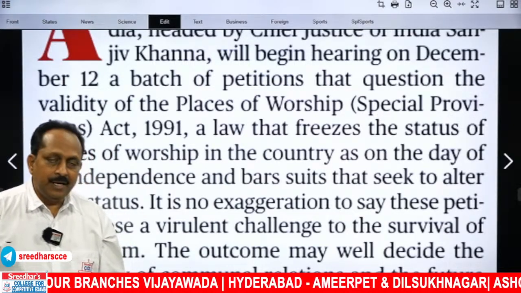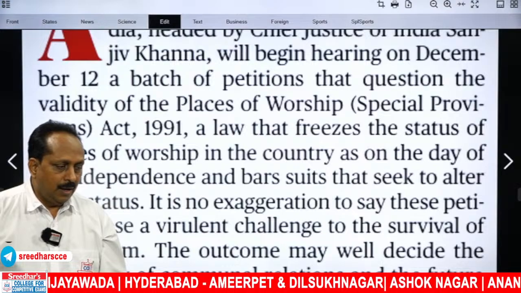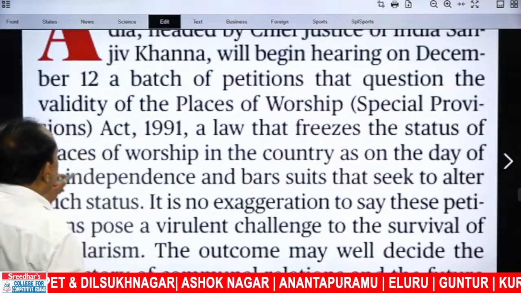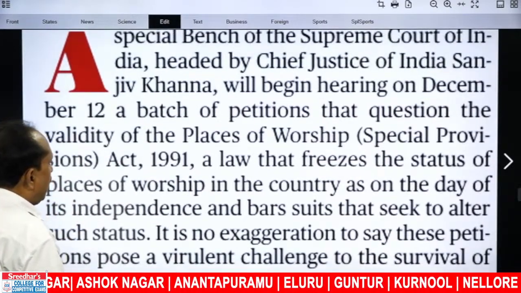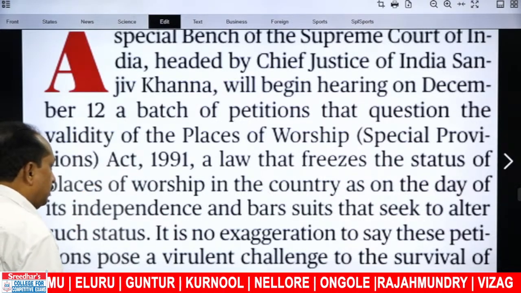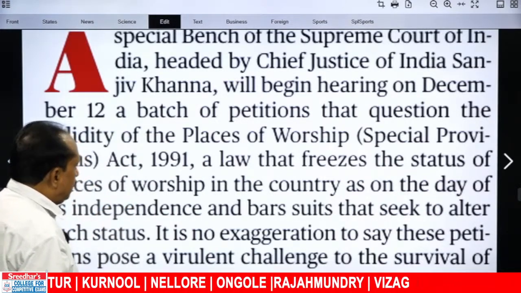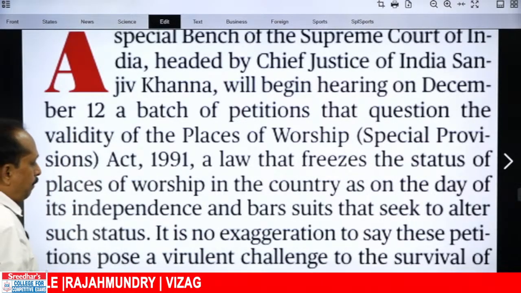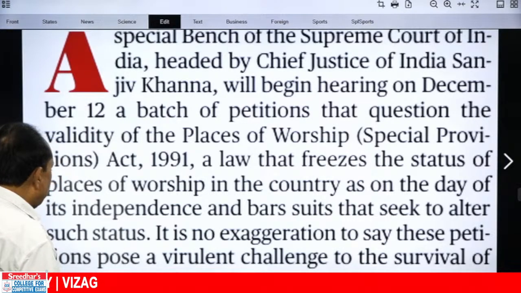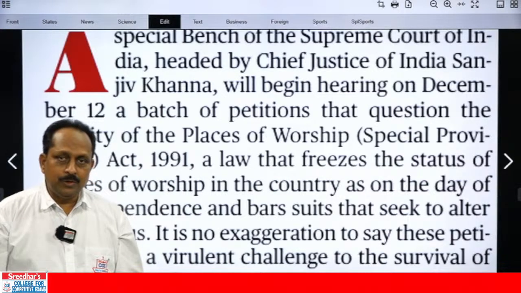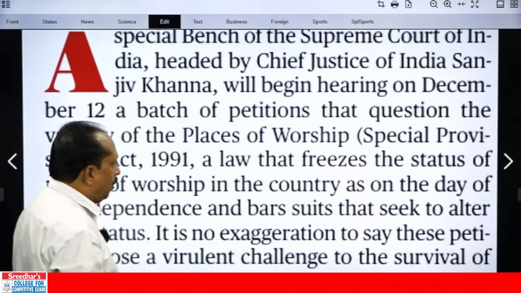It is about a case. What is a case that has been filed? Conversion of temples into mosques. But there is a particular act. What is that act? This act is Places of Worship Special Provision Act 1991. This law freezes the status of places of worship in the country as on the day of its independence and bars the suits that seek to alter such status. In 1991, they decided on the day of independence, whatever the status, they froze that status. Now, if someone files a case, that cannot be considered if they try to alter.